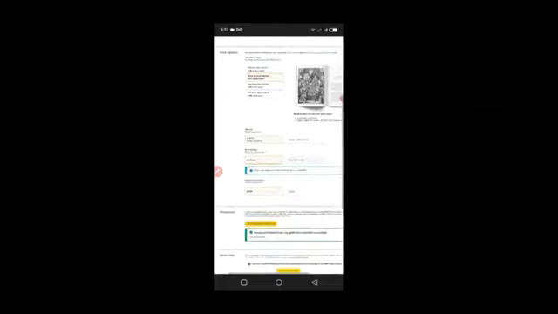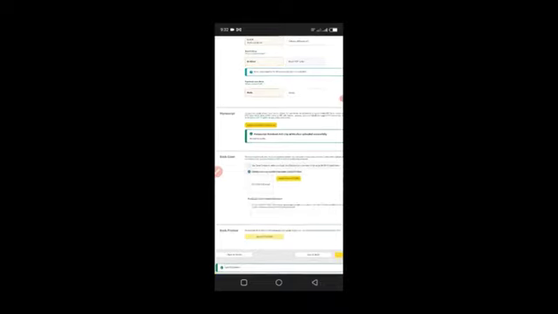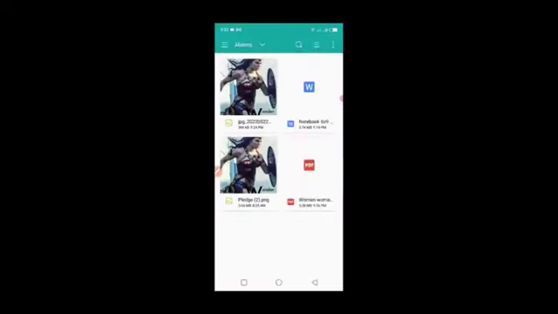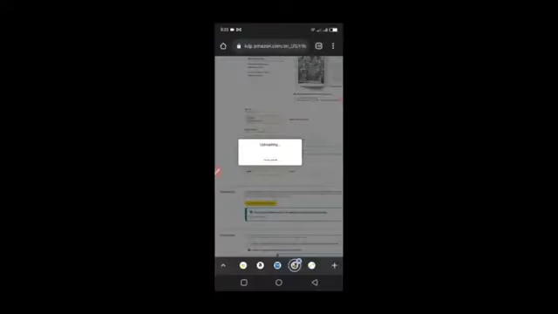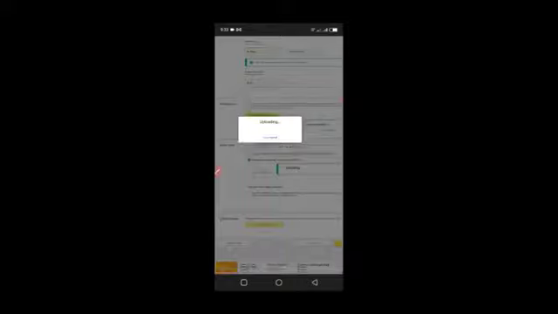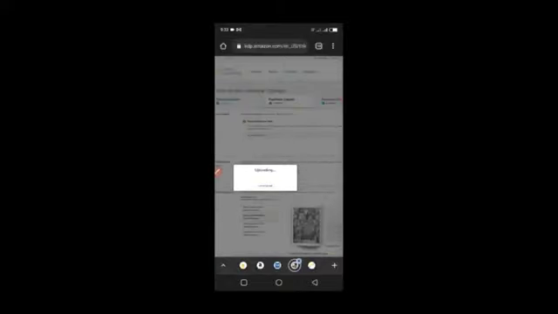So I'm just going to come here and click upload a cover. They only accept a PDF print ready file. So I'm just going to upload my cover. I'm going to click download, and you can see that my cover is in PDF. Just click on it and it will upload. Once you finish uploading, the next one will be the price, just like the other one. We price it and then we publish it. It's just as simple as that. So let's just wait for it to finish uploading.